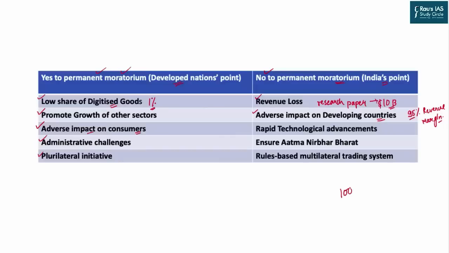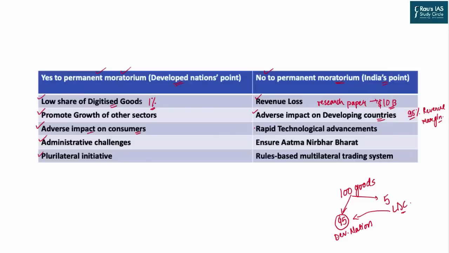See, if 100 goods are transacted between developed and developing countries, out of this 95 come from developed nations and 5 come from developing or least developed nations. If least developed countries are imposing duties on these 95, they will definitely gain on the revenue earning. That is the argument which is mentioned in the second point.